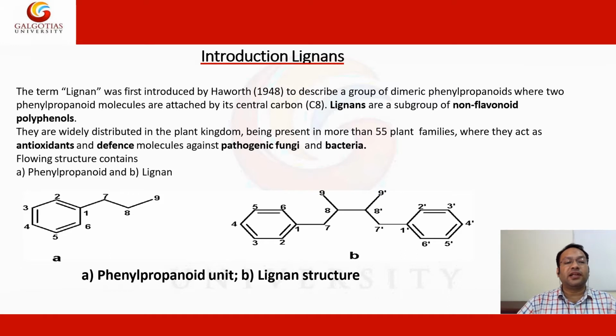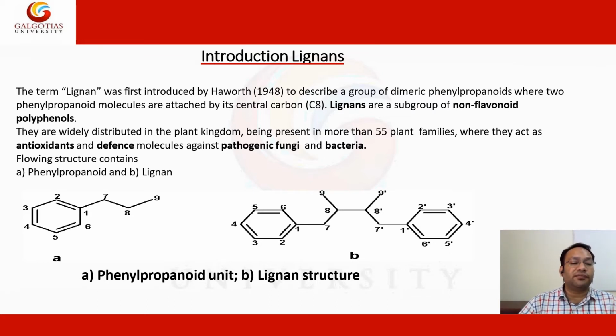Introduction of lignans. The term lignan was first introduced by Haworth in 1948 to describe a group of dimeric phenylpropanoids where two phenylpropanoid molecules are attached by the central carbon atom C8. Lignans are a subgroup of non-flavonoid polyphenols. They are widely distributed in the plant kingdom, being present in more than 55 plant families, where they act as an antioxidant and defense molecule against pathogenic fungi and bacteria.